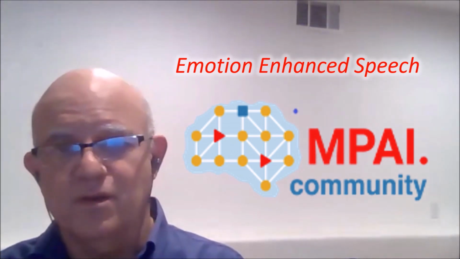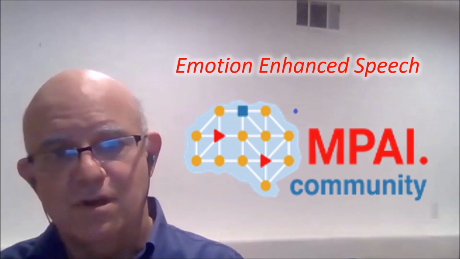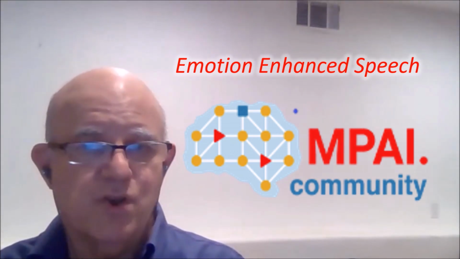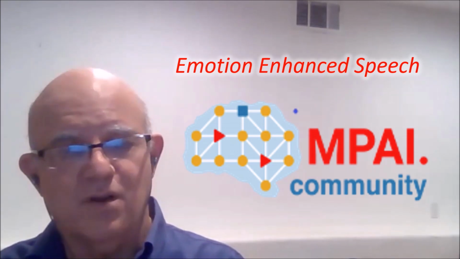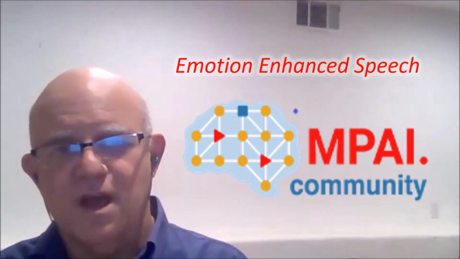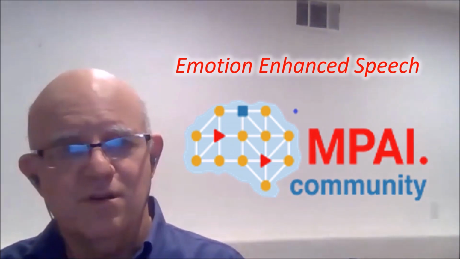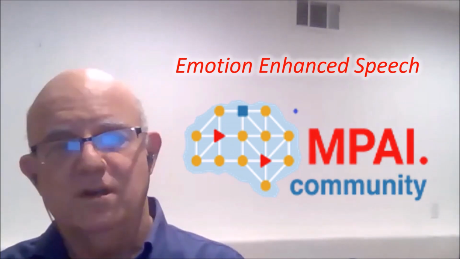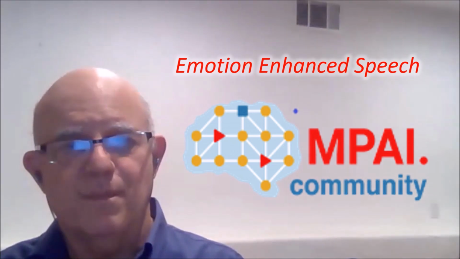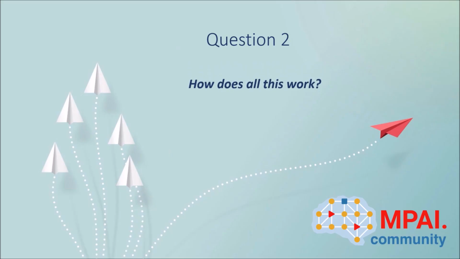And as you'd expect, the framework assembles modules related to speech and emotions with the goal of adding emotional charge to synthetic or artificial speech. So in other words, this combination of standardized building blocks is intended to inject emotional expression into otherwise relatively emotionless text-to-speech. How does all this work?